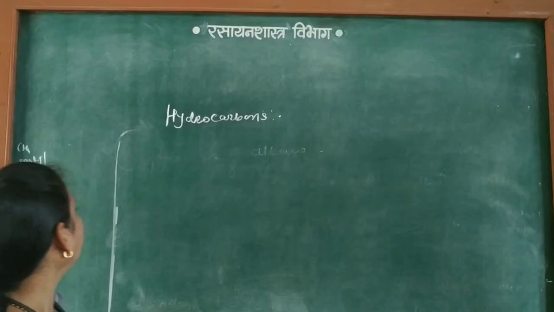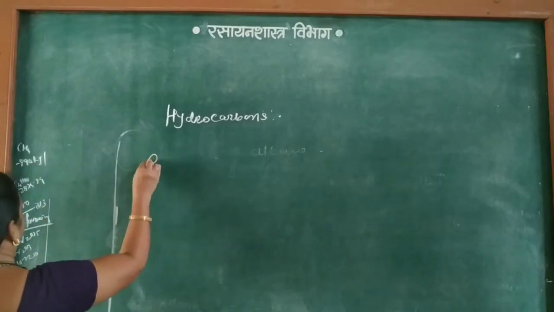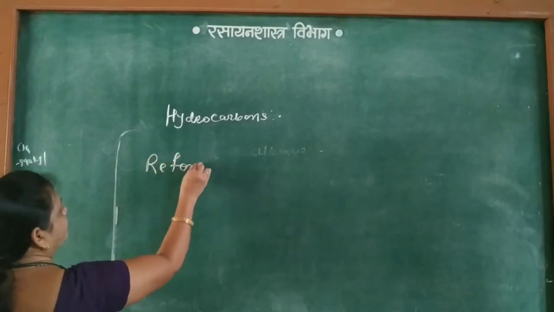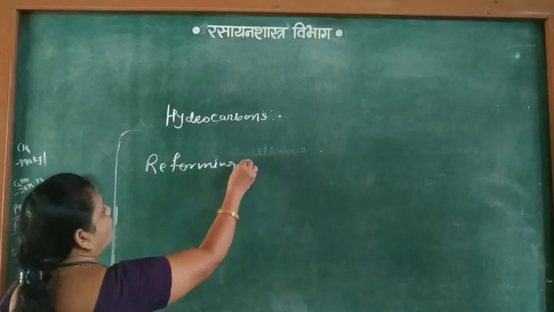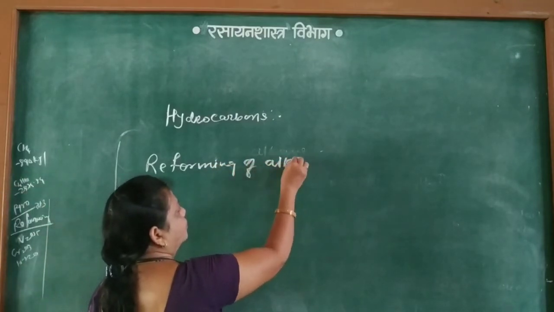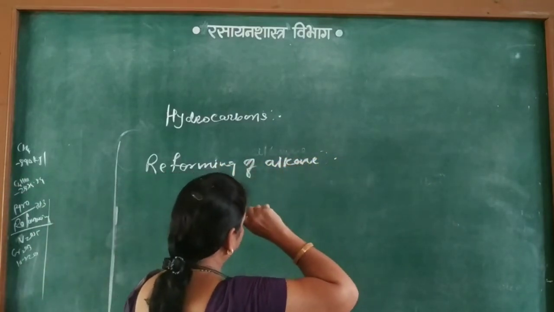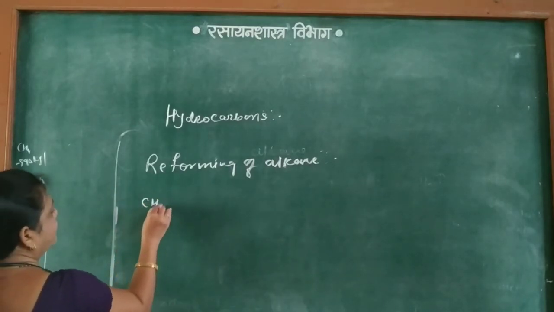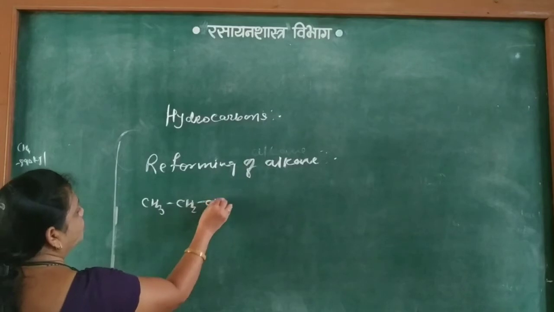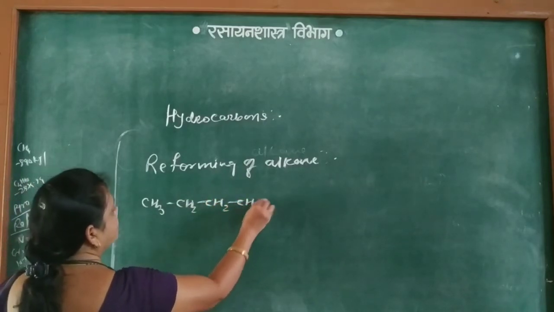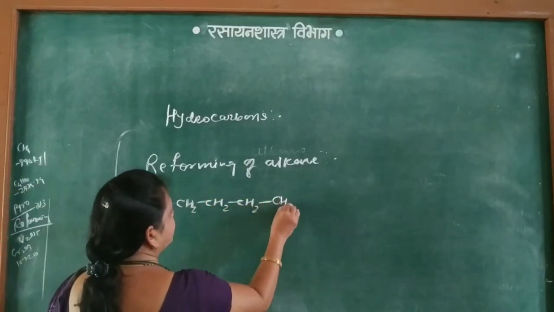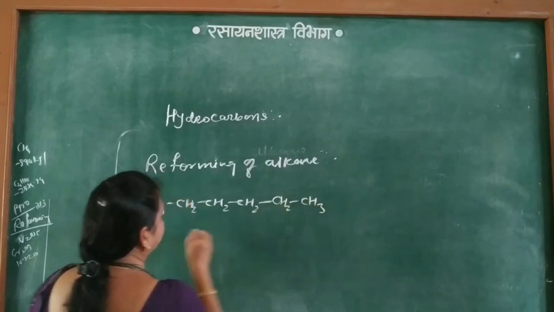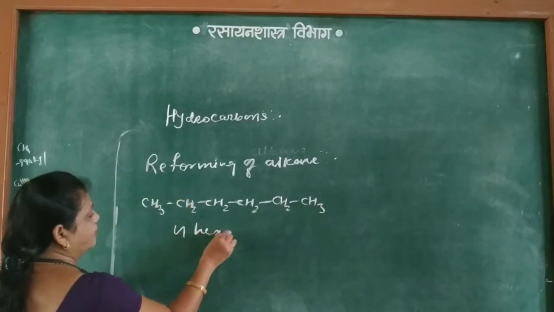For example, n-hexane: CH3, CH2, CH2, CH2, CH2, CH3.